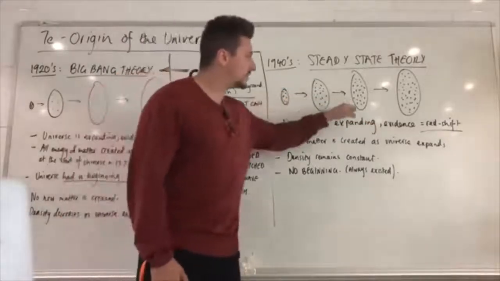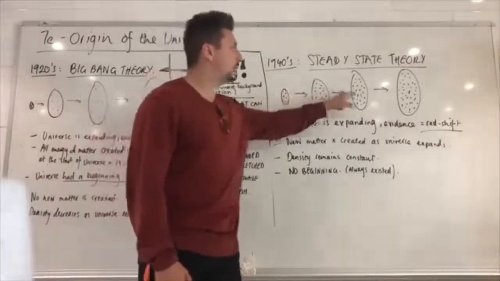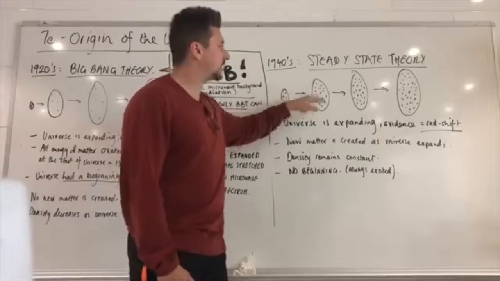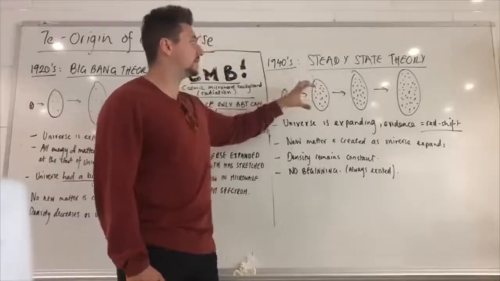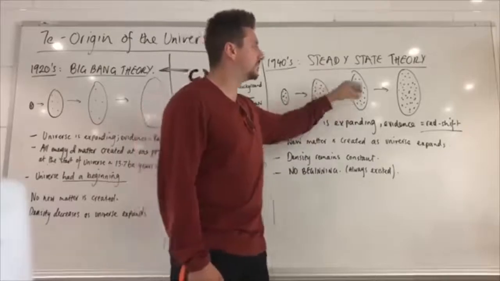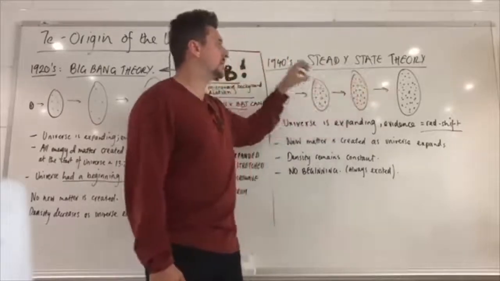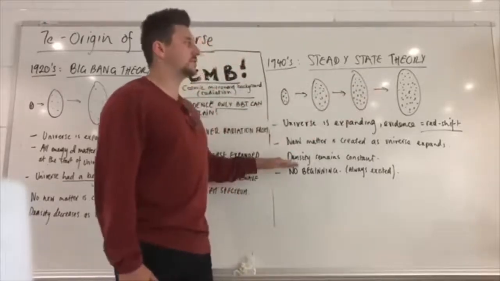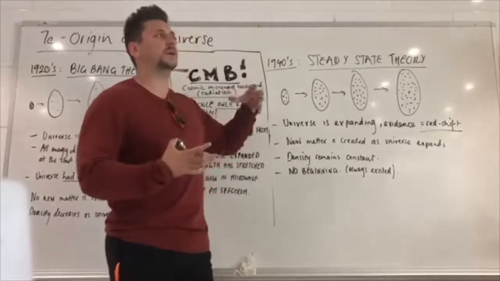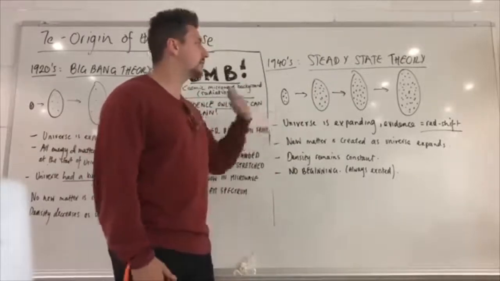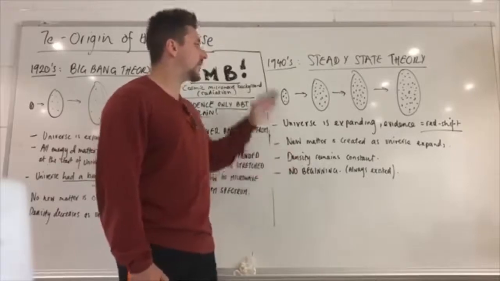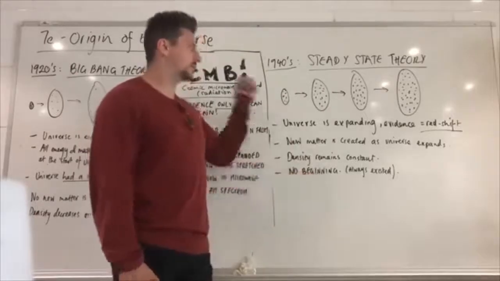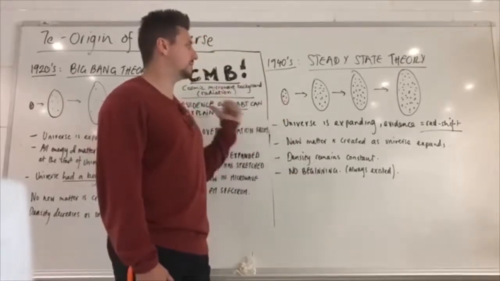However, as the universe in the steady state expands, more and more matter is added every time. So as you see, if the space gets bigger, there's actually more matter being created into that to fill the space. Same again, it gets bigger, more matter is created, gets bigger still, more matter is created. So actually throughout this entire expansion of this universe, the density doesn't change. So even if space gets bigger, the gaps will be filled with new matter and it's constantly replenished. So there's no change in density throughout the entirety of this steady state universe. It has no beginning, which is a direct contradiction to the Big Bang, which said it does, okay?